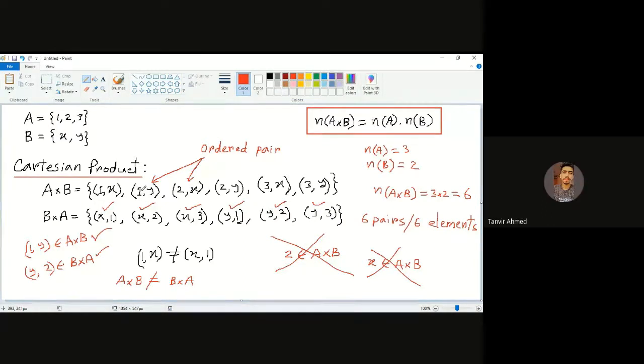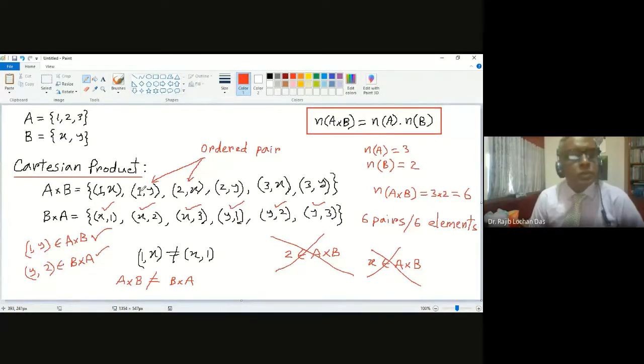Yes, sir. Okay, so if the Cartesian product concept is clear, I can tell you another thing: sometimes three sets can also be used. That is also possible, that is not a problem.